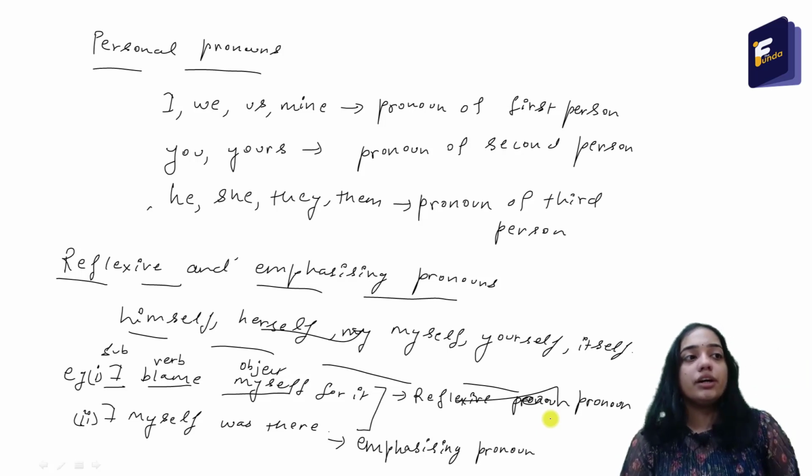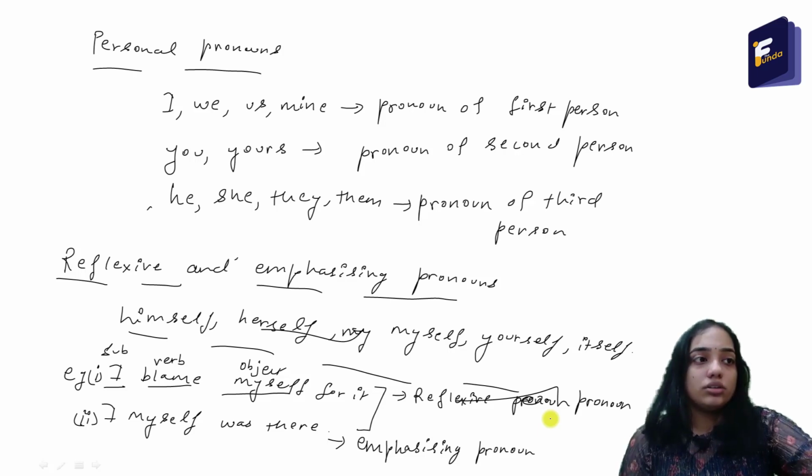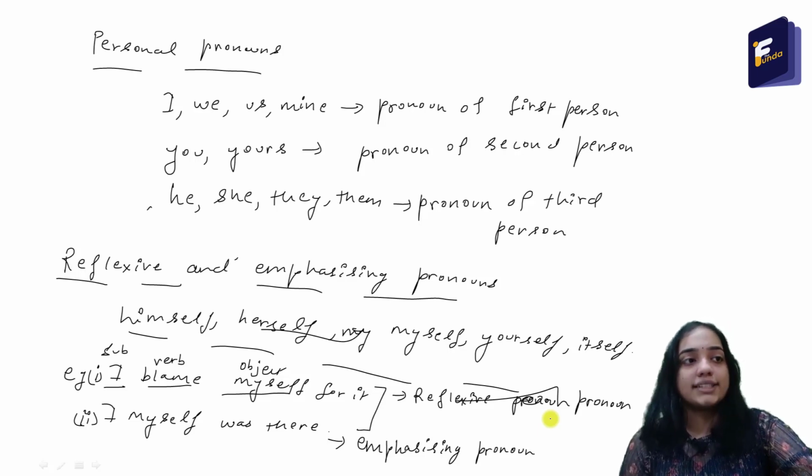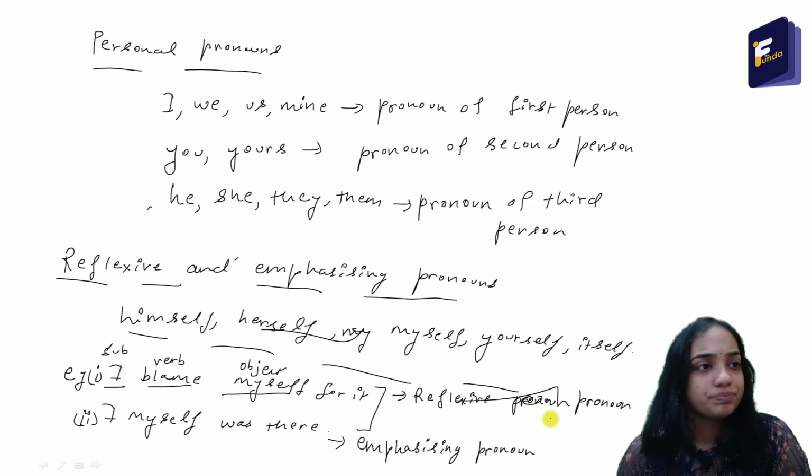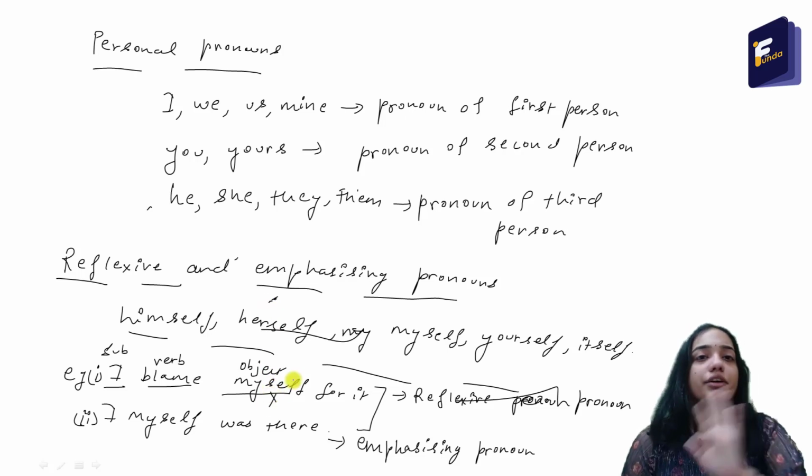So let us use the trick to find out about the word myself in these two sentences. If I remove the word myself, I blame for it.